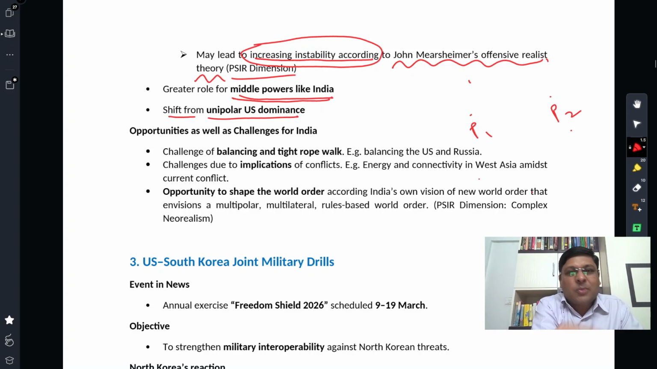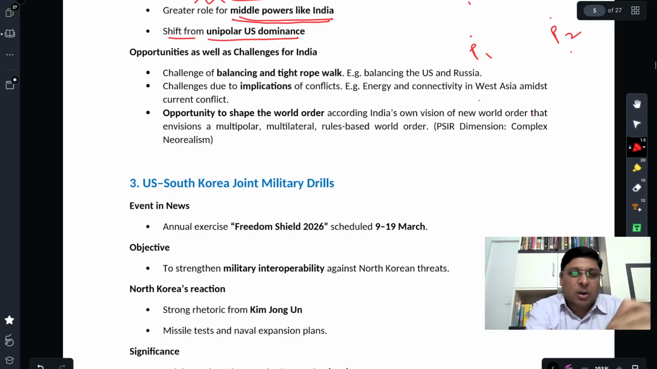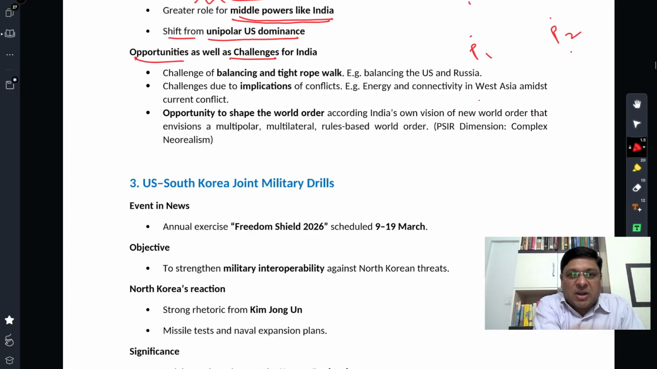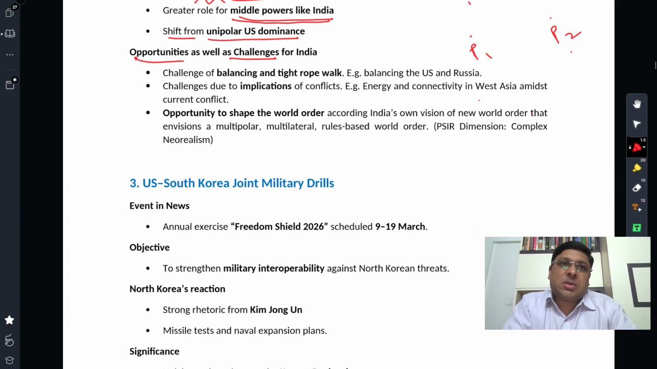Shift from unipolar US dominance. These are the consequences that we are observing, right? Because of the conflicts. Opportunities as well as challenges for India. The upcoming new world order that we are witnessing, which our honorable MEA rightly pointed out, there would be opportunities as well as challenges. Let's go through it briefly.